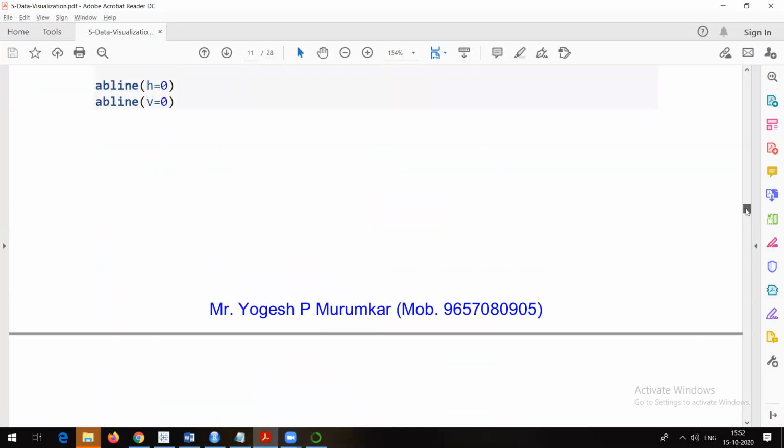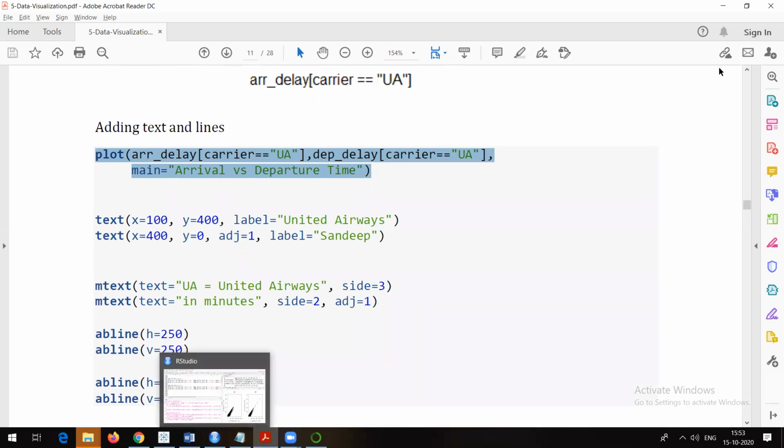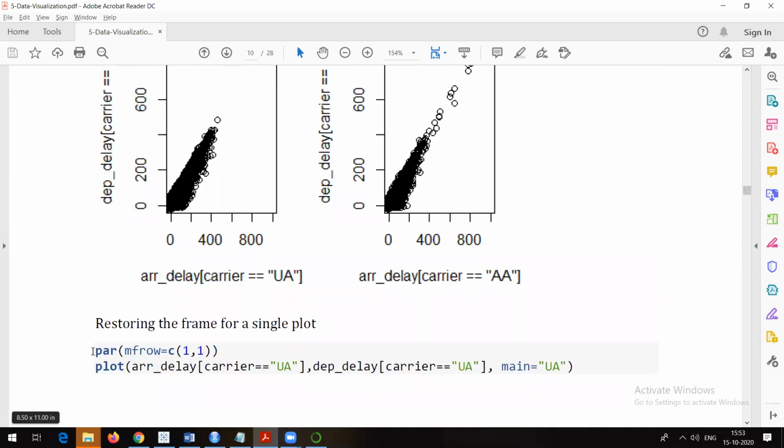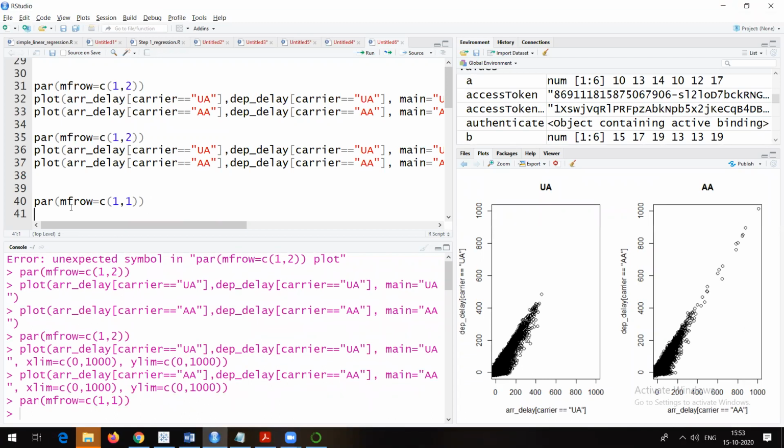For that, here I am plotting a graph, again with the help of the plot command, between arrival delay and departure delay of UA. Obviously, as I am going to need only one plot, I will have to change the main frame row. I will have to run this particular command once again, because the frame is actually divided into two plots. So I will run this so that the frame is divided into only one plot. Whatever plot I plot now will be a single plot, not like this.